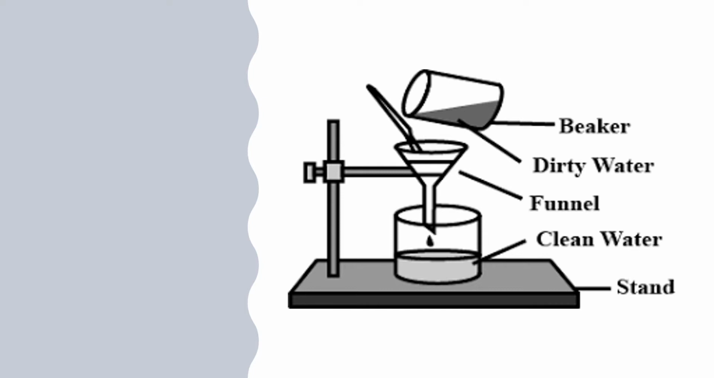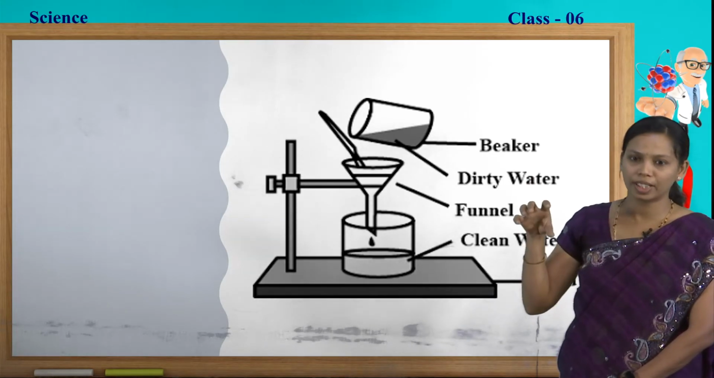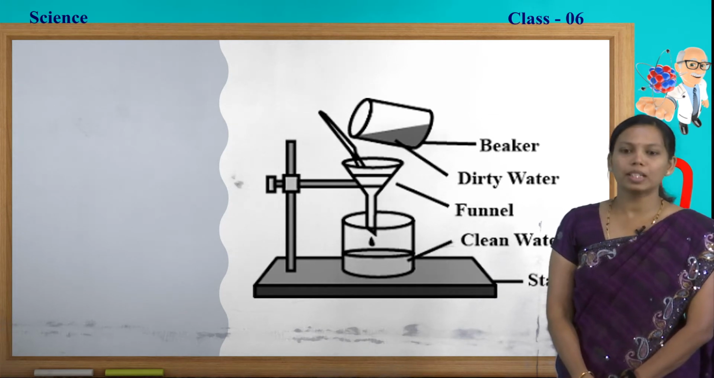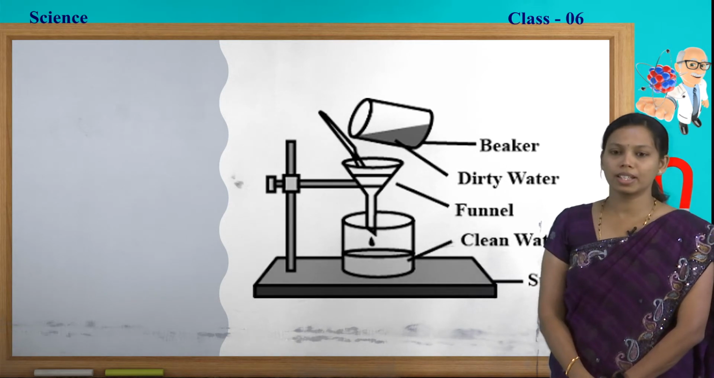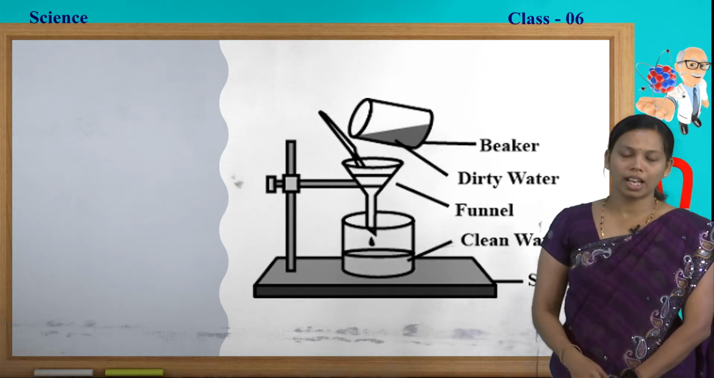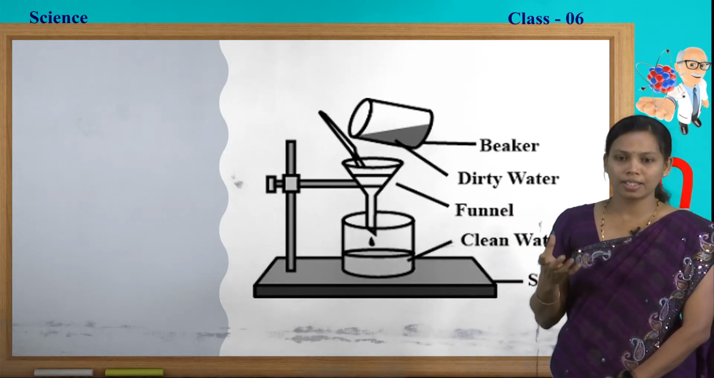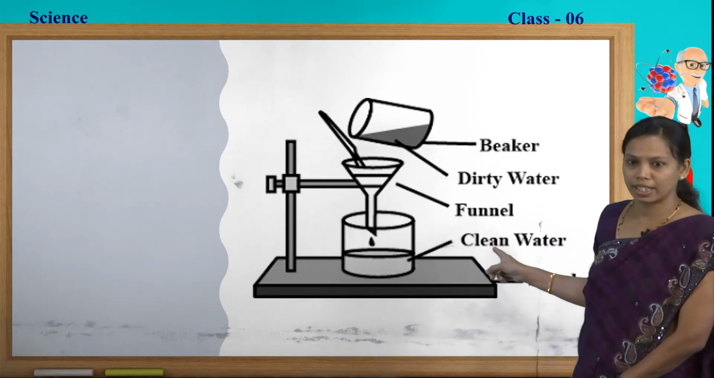First, we need to take the dirty water in a beaker and pour it into the funnel, which consists of filter paper. Filter paper is a paper which consists of small pores and does not allow the solid impurities to pass through. The filter paper resists all the impurities, and we can see the clear water in the beaker.